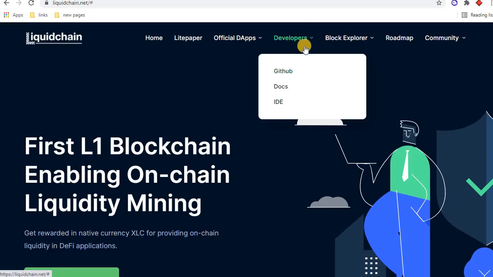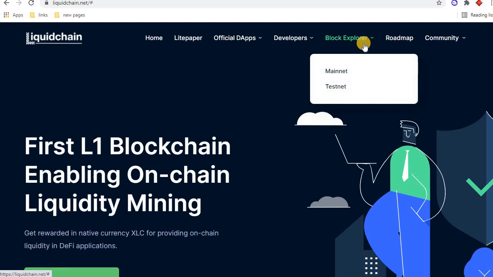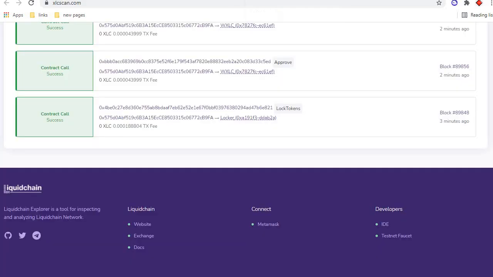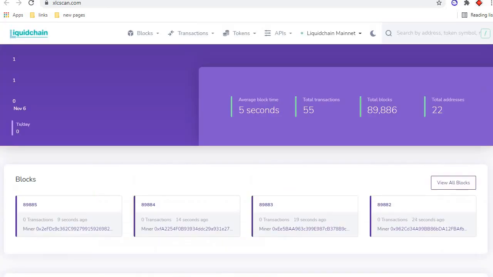When you click on developers, this is the GitHub page. You can follow and learn more about their features. And this is the Explorer. As I showed you, this is the Explorer page. You can watch all transaction history here.